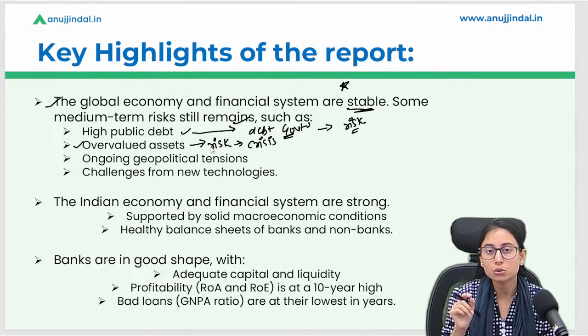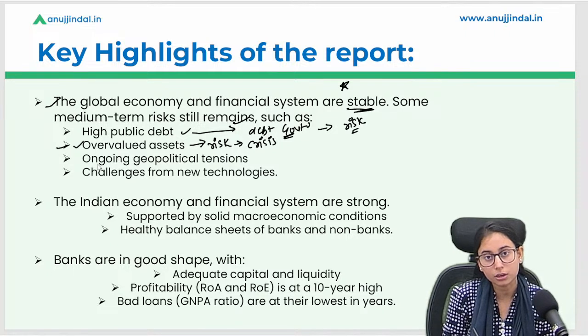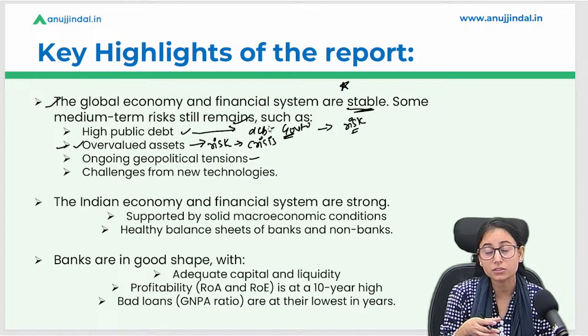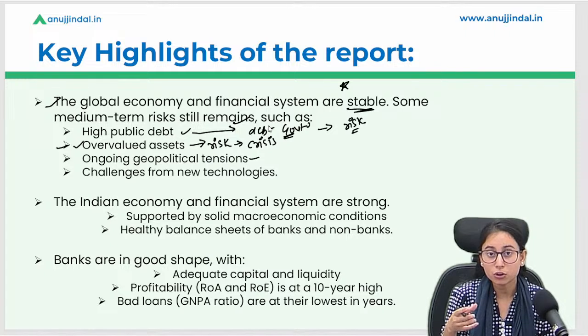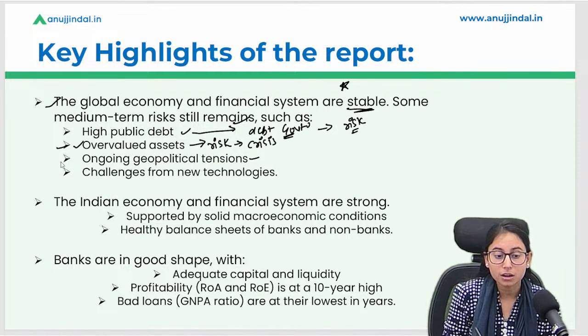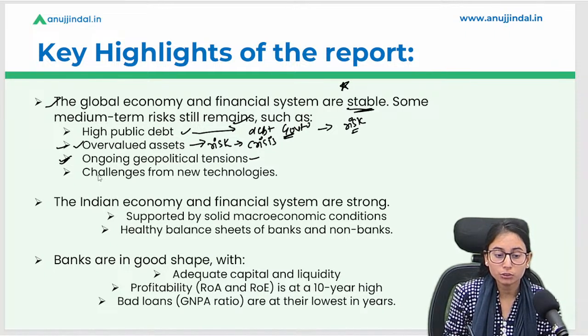This is not a good sign for the economy. Then there is ongoing geopolitical tension. We all know that geopolitical tension around the countries is creating a sense of insecurity among individuals and citizens, and hence it can create a sense of risk among the financial sectors as well.